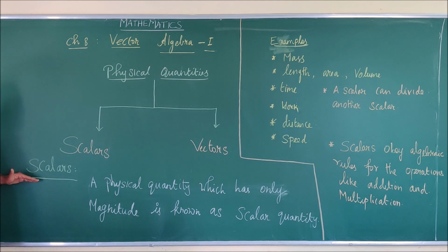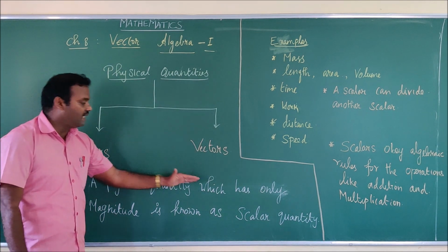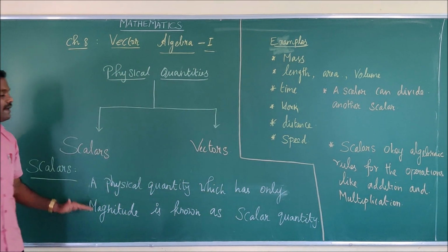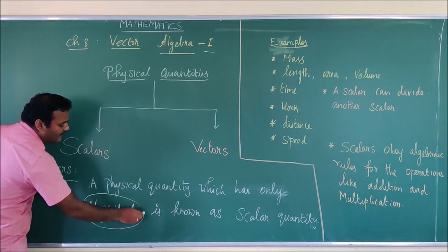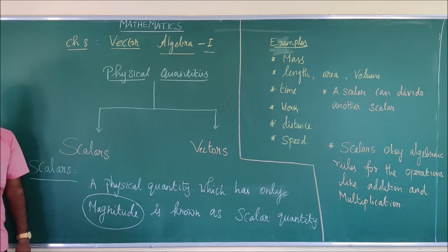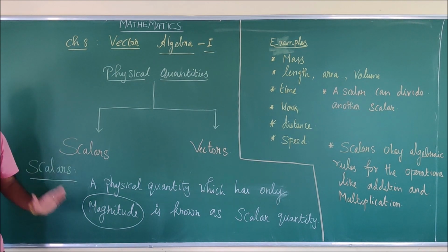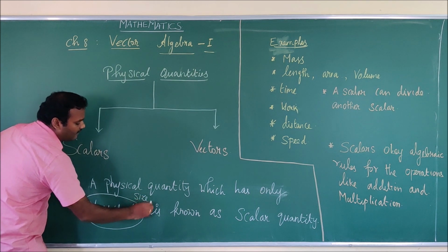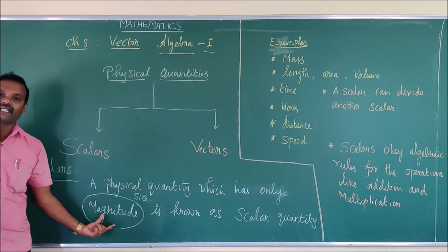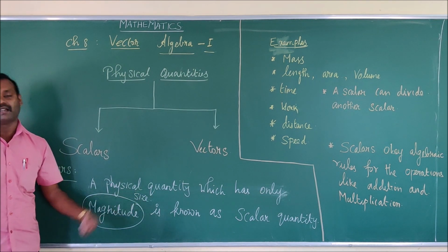Scalars. As per the definition, a physical quantity which has only magnitude is known as a scalar quantity. What is meant by magnitude? It is a real number, and it also represents the size of the quantity. So magnitude is nothing but the size of the quantity.